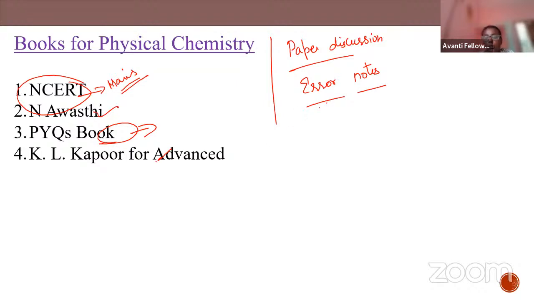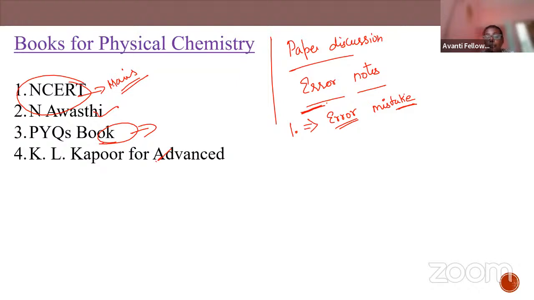So take note of the errors you have made. If it is question number 1, what is the error you made? What is the mistake, where did you go wrong? Note it down. It will be very helpful for you.